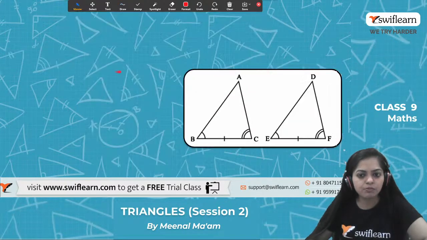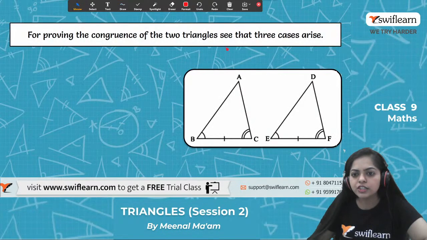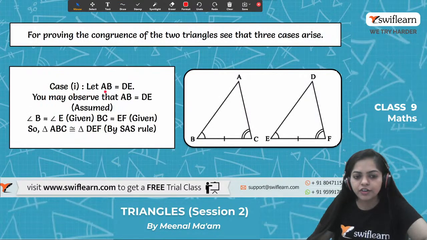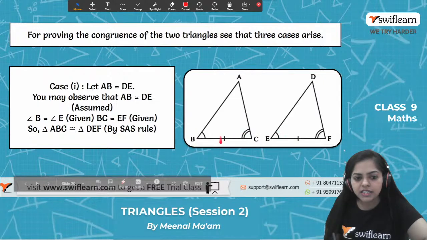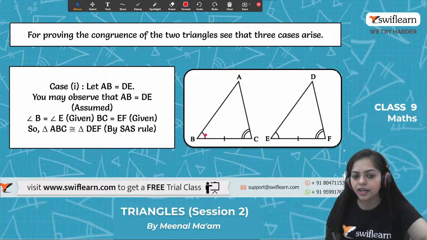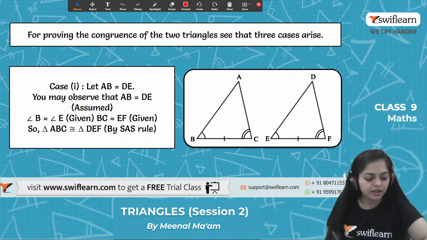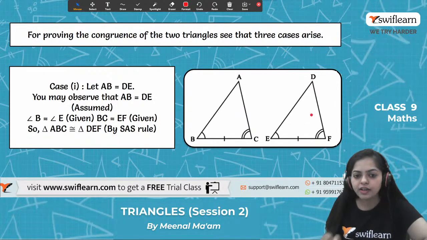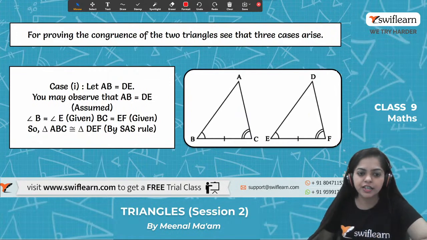So the first case will be like this. For proving the congruence of two triangles, we have three cases. The first case is when AB is equal to DE. So we observe that when AB equals DE, angle B equals angle E, and BC equals EF, it is given. So can I say these two triangles are congruent? Yes, by which criteria? By side angle side criteria. The two sides and the included angle are equal. This is the side angle side criteria. So these two triangles are congruent to each other. Triangle ABC is congruent to triangle DEF. Got it, guys? So this is the first case.